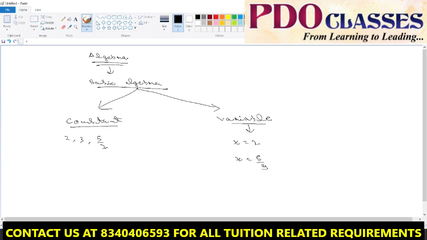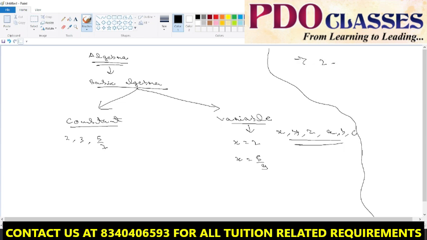Yes, so the value just gets changed. Variables include x, y, z. I can take it as a, b, c, whatever, right? Alpha, beta. So all these are variables, and here the constants are fixed, right?